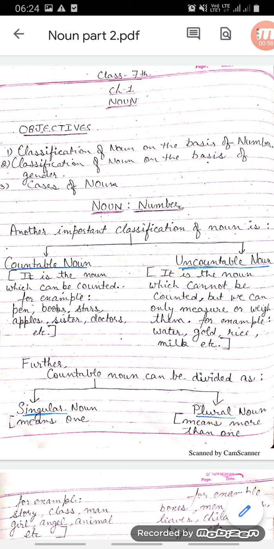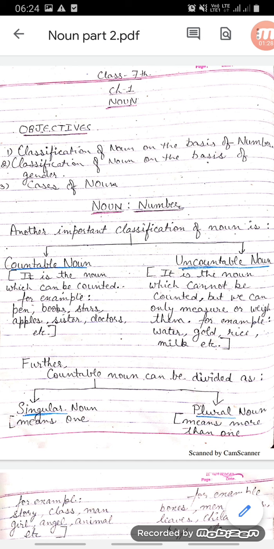For example, pen, books, stars, apples, sisters, doctors, etc. Uncountable noun is the noun which cannot be counted, but we can only measure or weigh them. For example, water, gold, rice, milk, etc.